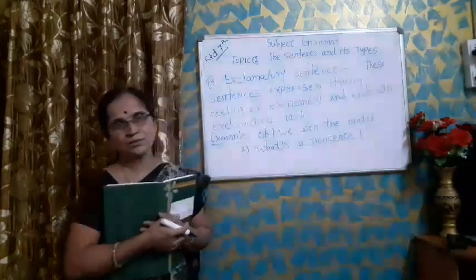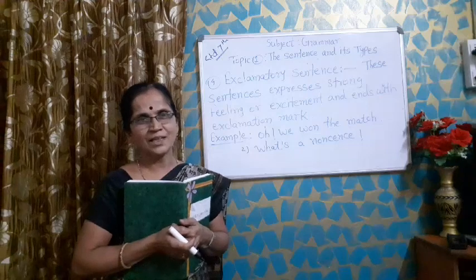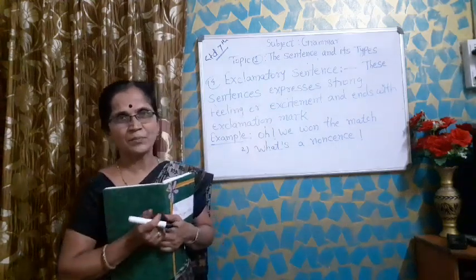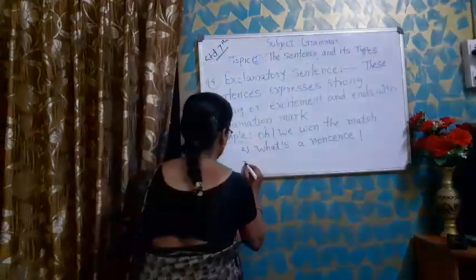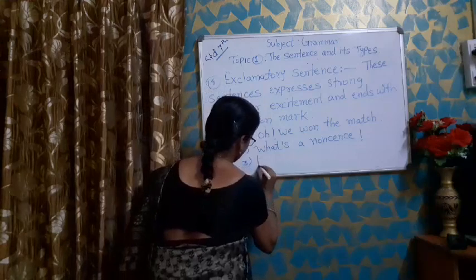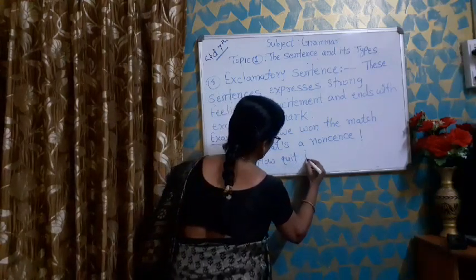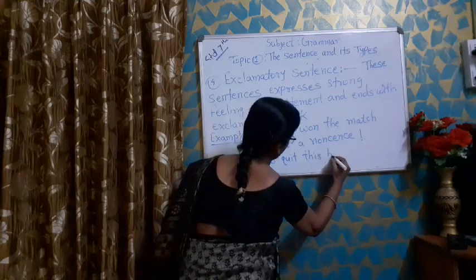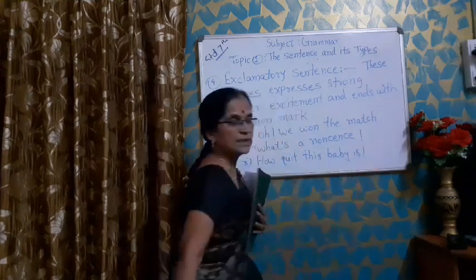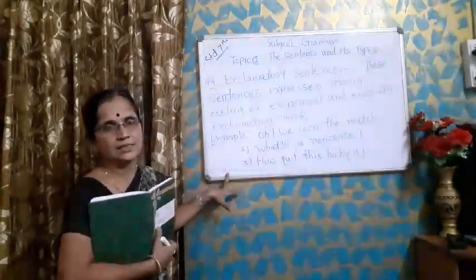When we see a cute baby, then suddenly what will we say? We will say, oh, how cute this baby! Then the third example is: how cute this baby! How cute this baby is! These are the examples of exclamatory sentences.